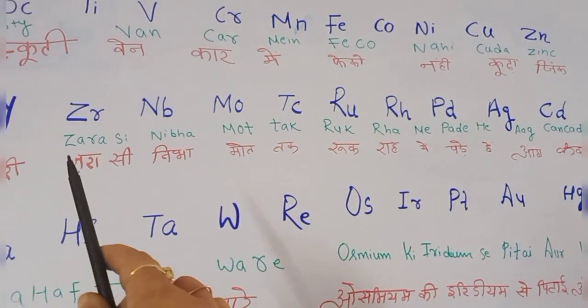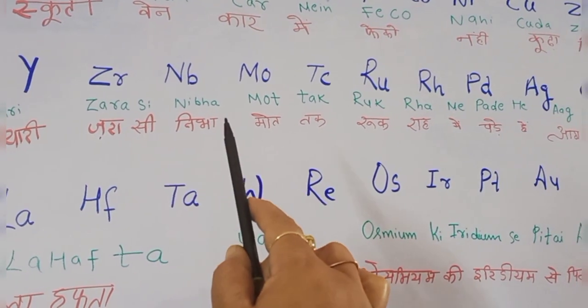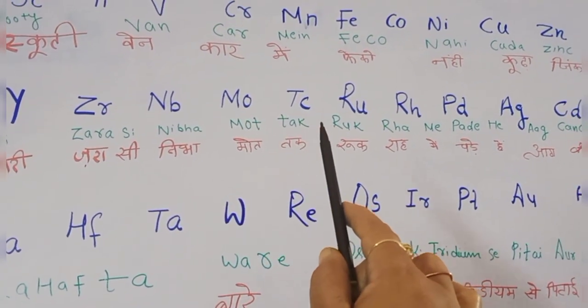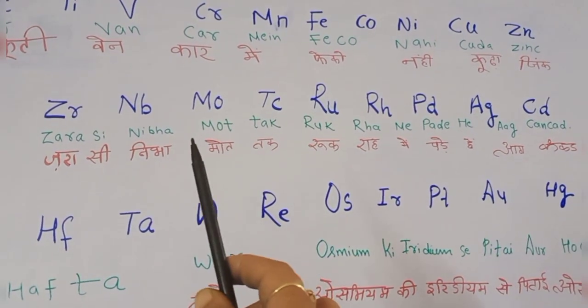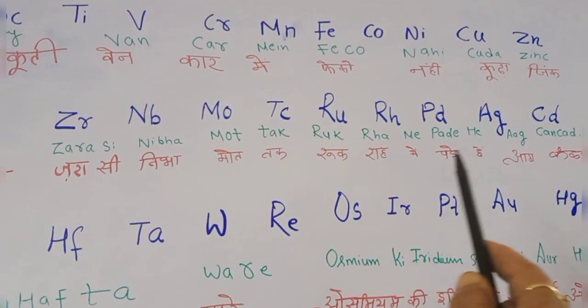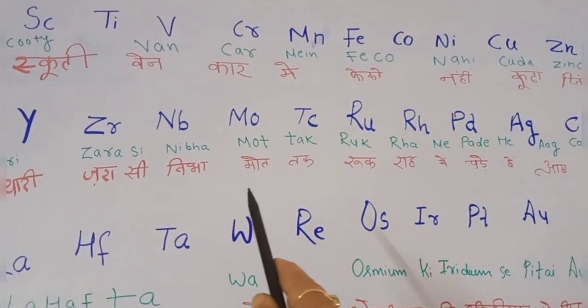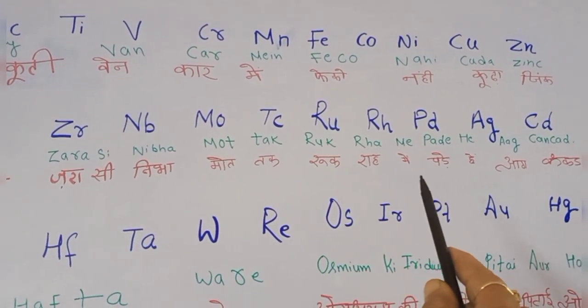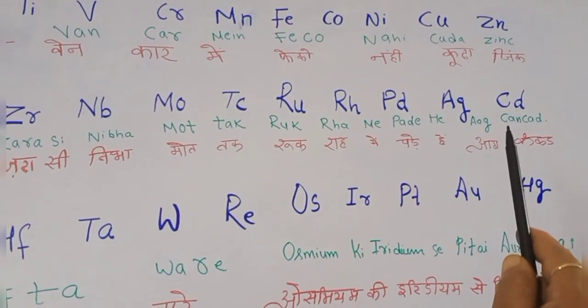So how we will learn this? I have written here in English. यारी, जरा सी, निभा, मौत तक, रुक राह में पड़े हैं आग कंकड़. So for the South Indian students, you can convert according to your comfort, but in Hindi I have written it in one sentence. यारी जरा सी निभा मौत तक, रुक राह में पड़े हैं आग कंकड़. So कंकड़ for cadmium. कंकड़ means stones.